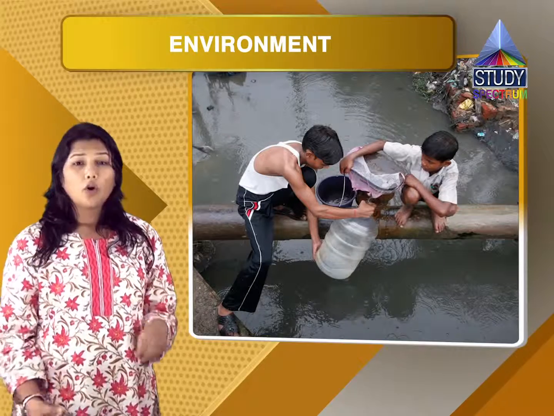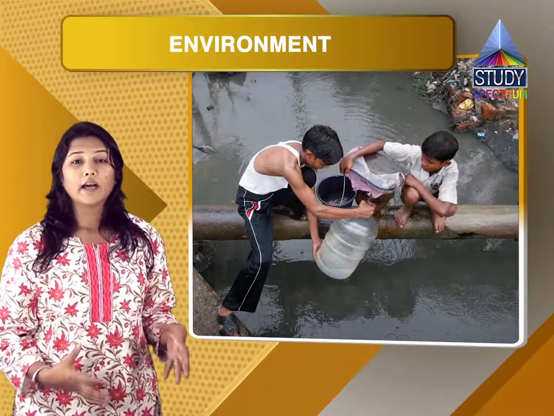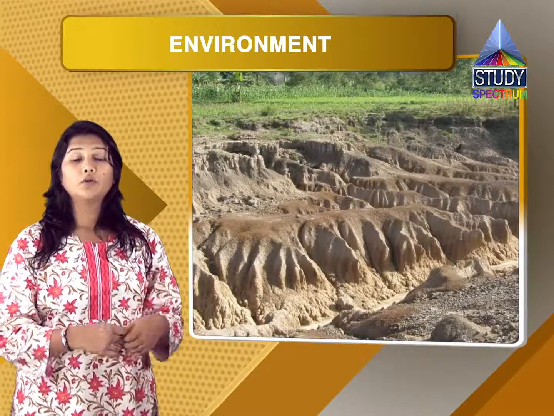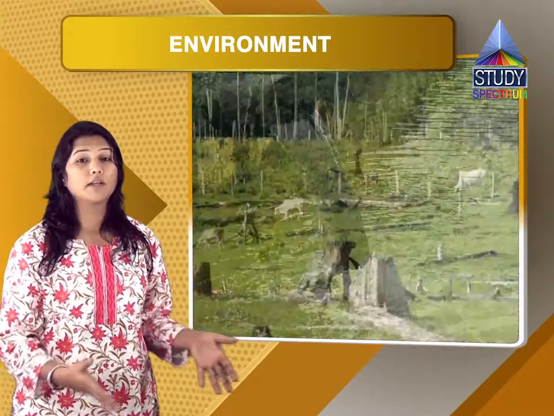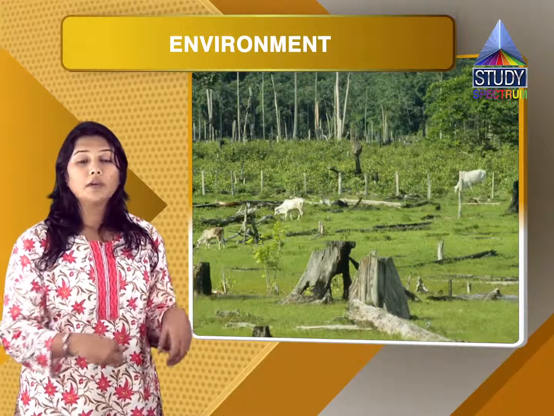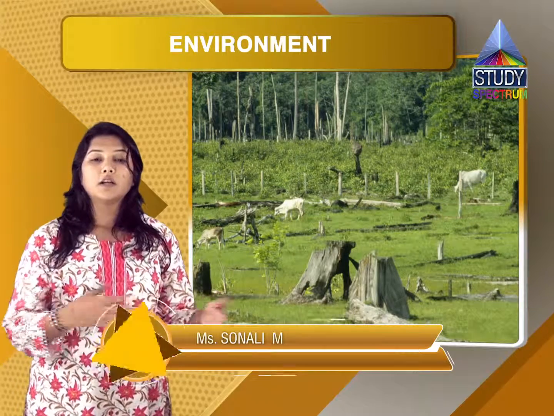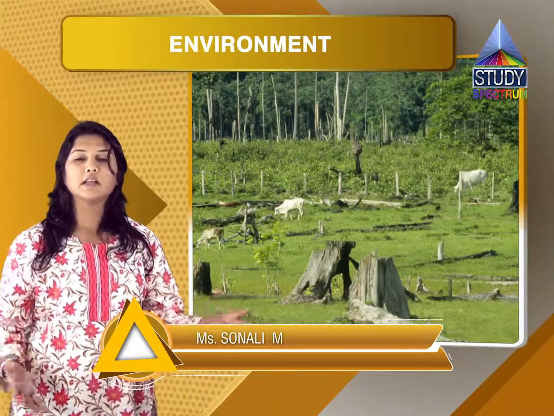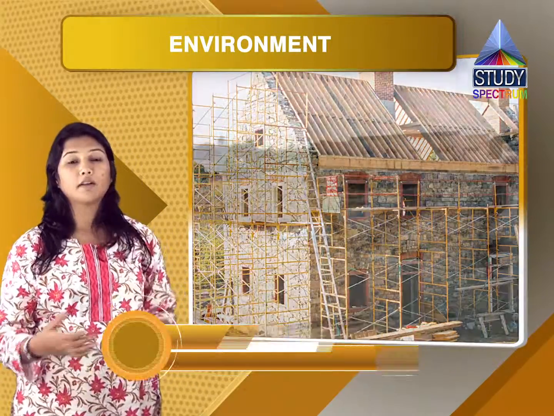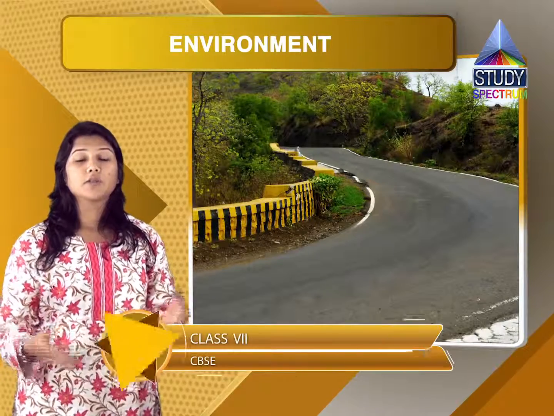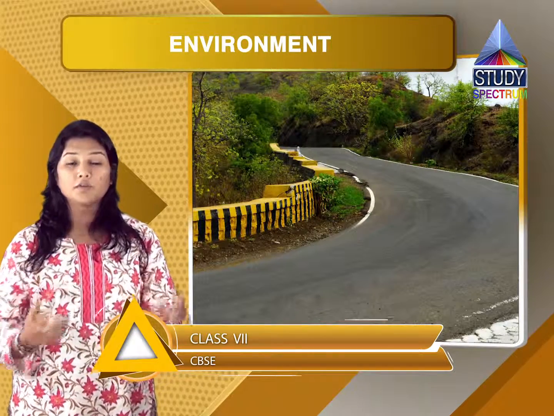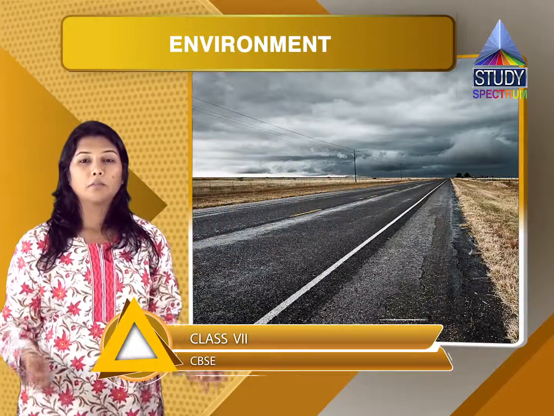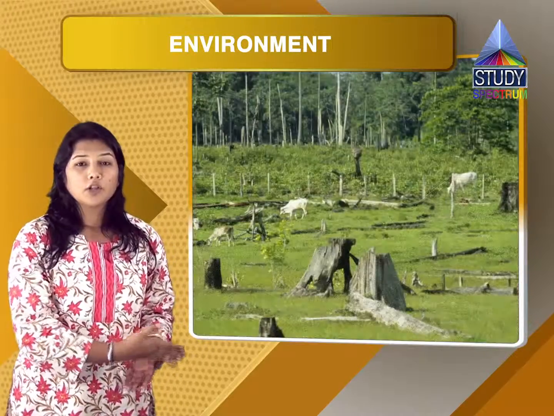We human beings also affect the land and the soil. We cut those trees, as I said earlier. When we do that, what happens? There is deforestation. The trees might be cut for various reasons, either to construct houses, factories or roads, or just for the sake of making something beautiful, or to make the paper that we use every day. The deforestation takes place.